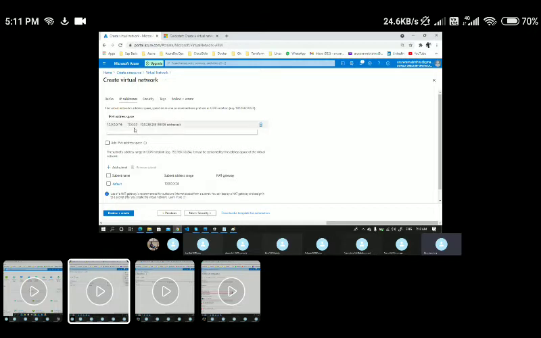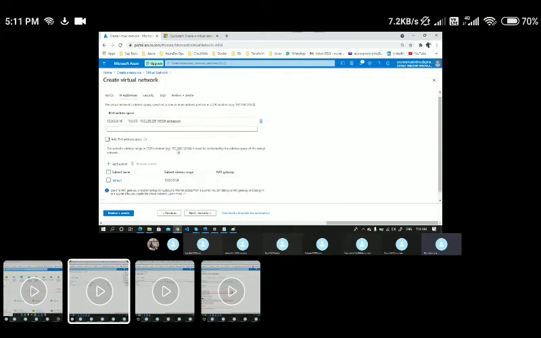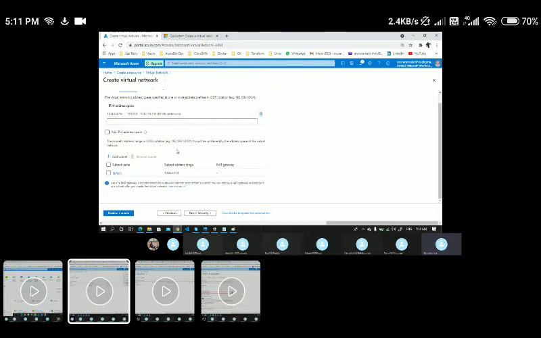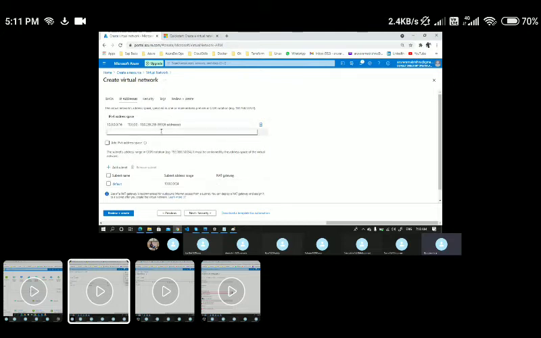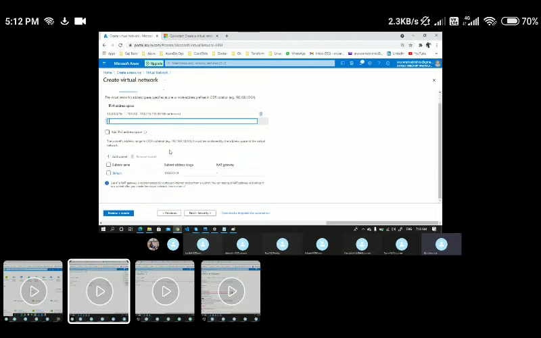starting from 10.0.0.0 to 10.0.255.255. These networks will be segregated into multiple subnets. Let's say I have completely 65,536 IPs, so I'm dividing these many IP addresses into multiple subnets. That means I'm dividing them into different blocks. That is the concept of subnetting.